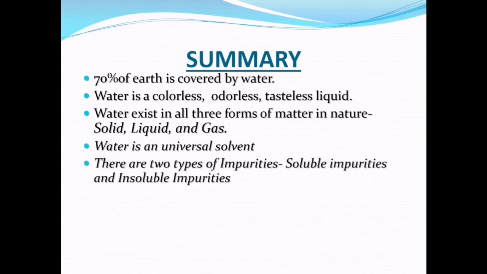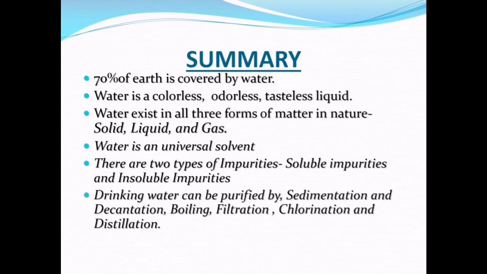There are two types of impurities: soluble impurities and insoluble impurities. Drinking water can be purified by sedimentation and decantation, boiling, filtration, chlorination and distillation. Distilled water is the purest form of water.